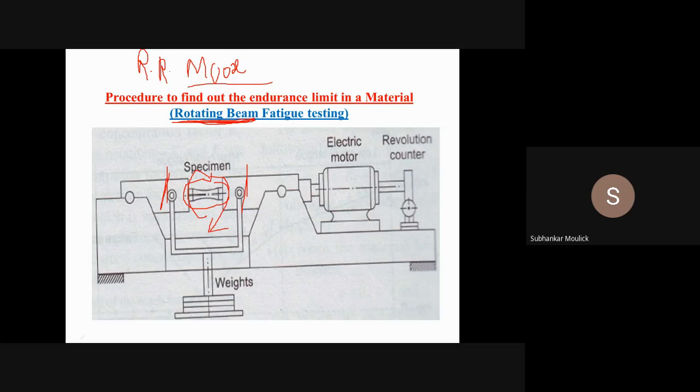Yes, sir. And this rotation of this specimen is done with the help of this electric motor, which tries to rotate this specimen continuously. What will happen? I have told you how we can find out the fatigue life of any component by measuring the number of cycles. That means if the specimen has turned one revolution, that means 360 degrees. One revolution is one cycle, that means 360 degrees. Two cycles means 360 into 2, 720 degrees. Three cycles means 720 plus 360, and so on. Yes or no?